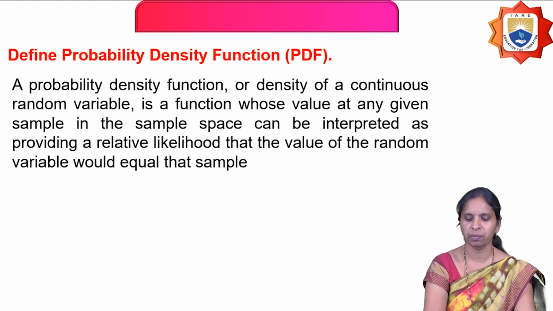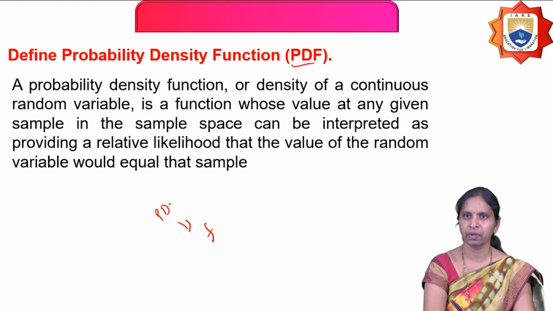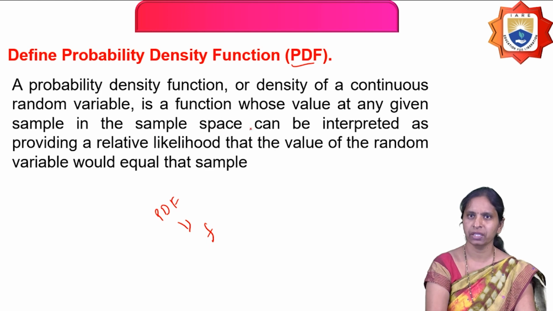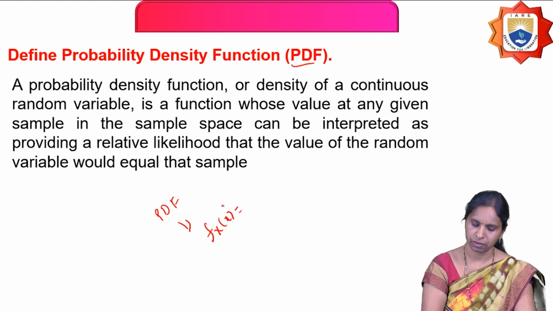Next, what is a probability density function? A probability density function, written as PDF, is represented by small f. Always the small f represents the probability density function. It is a function whose value at any sample in the sample space can be interpreted as providing a likelihood of the random variable being equal to that sample, written as f_X(x). And the relation between the distribution function and the density function is that the density function is the differentiation of the distribution function.